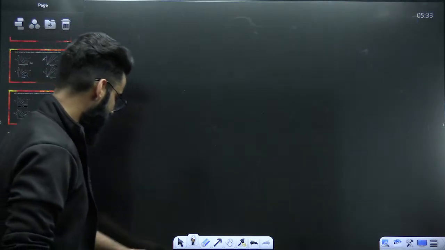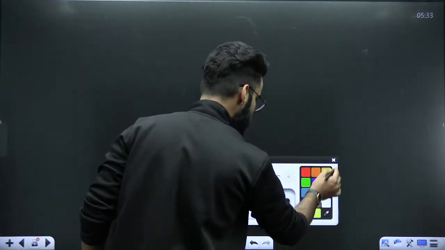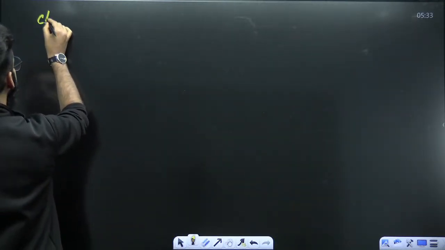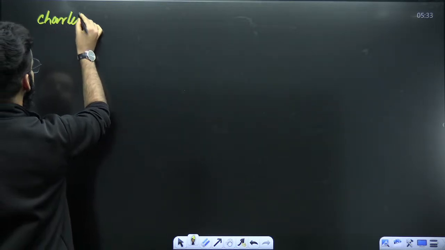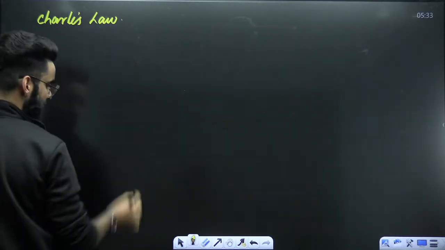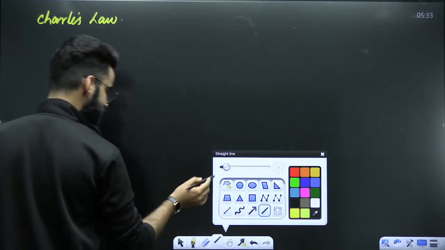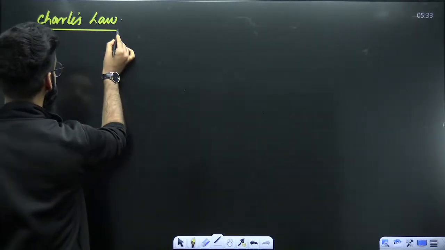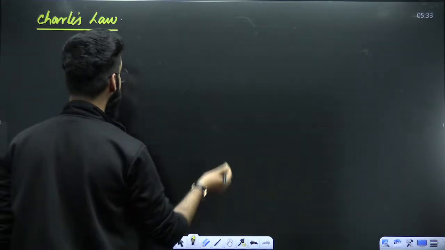All right, people. So let's have a look now at one more gas law, which is what you call Charles' law. Let's have a look what Charles' law states and why exactly it's important.